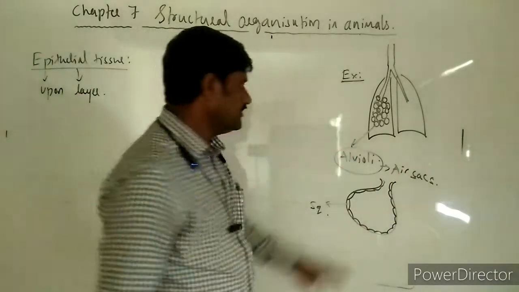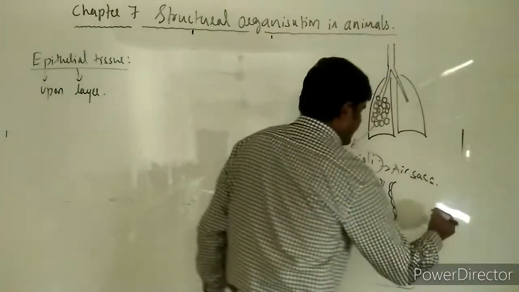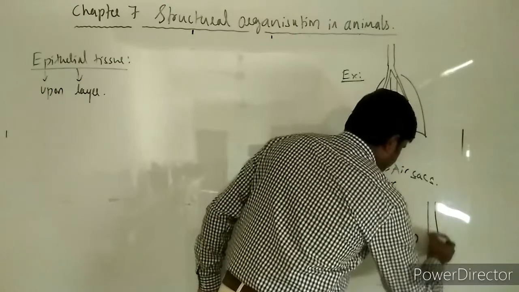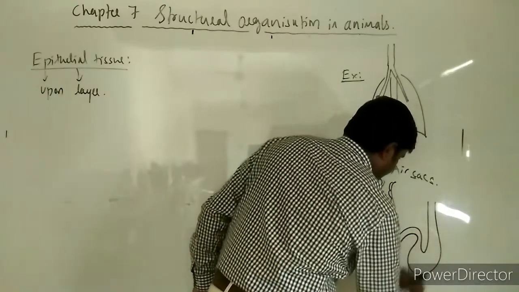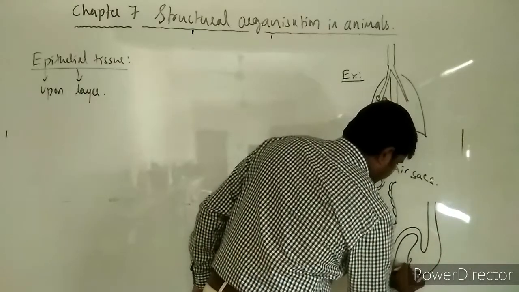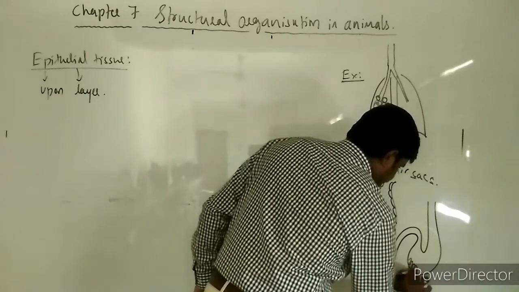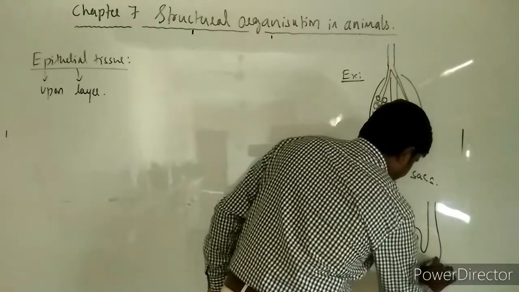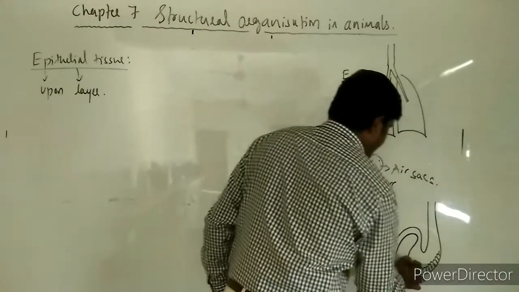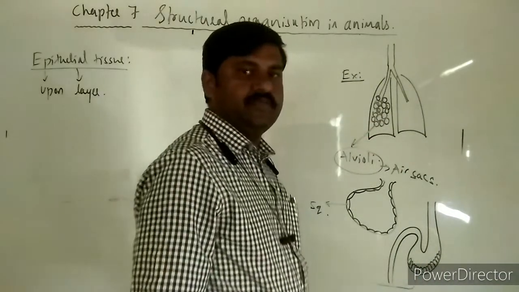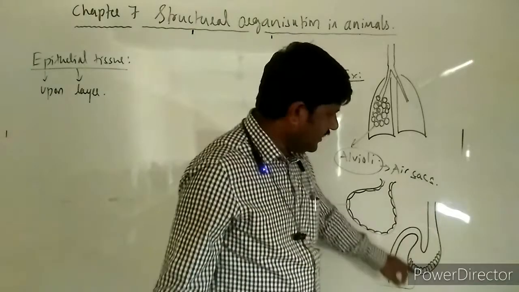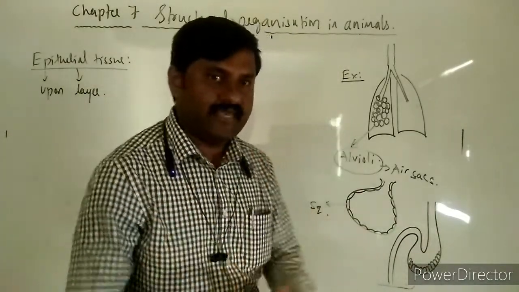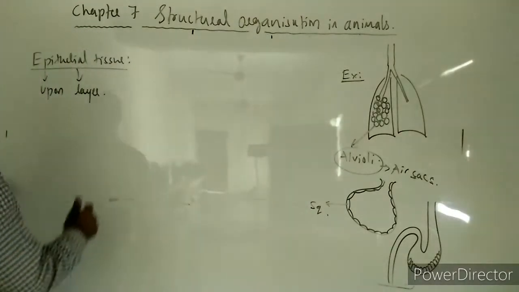Epithelial tissue. In the same way, you may take the example of the J-shaped stomach over here. There also you will come across what? The internal lining of this stomach is also made up of columnar epithelium. Columnar epithelium makes the internal lining of this stomach itself. What does it suggest? It makes a continuous sheet.